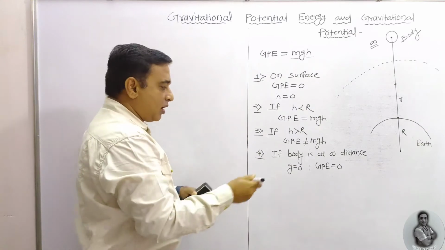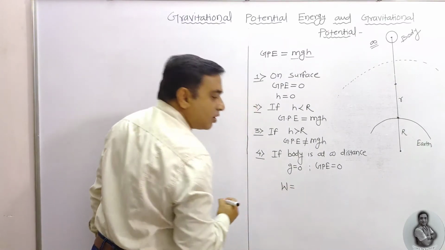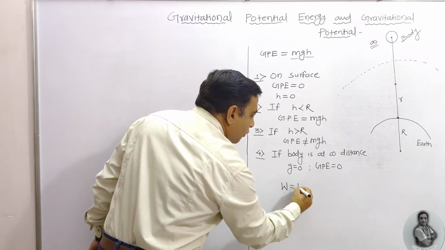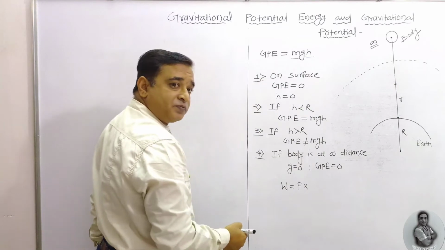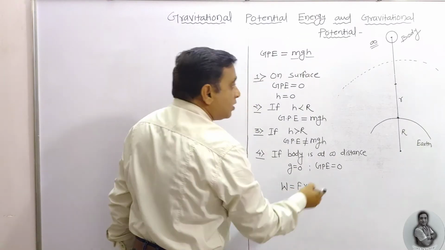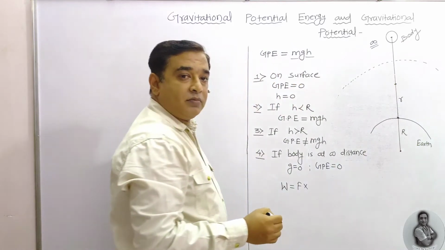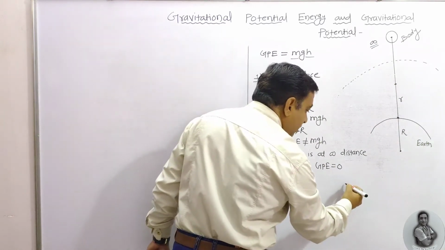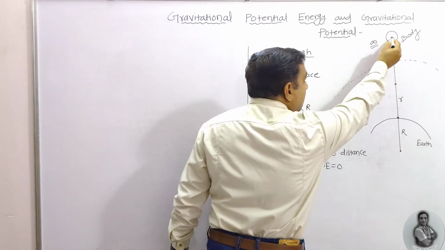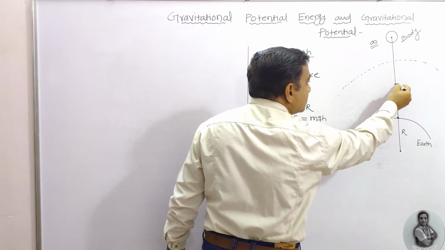We know the basic formula, that work done is equal to force into displacement, and we know that it does not come directly here. Means one more condition we are going to apply. Here the condition is this one: when the external force is applied, the body comes to this point.